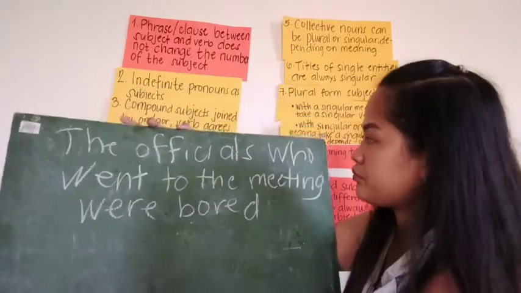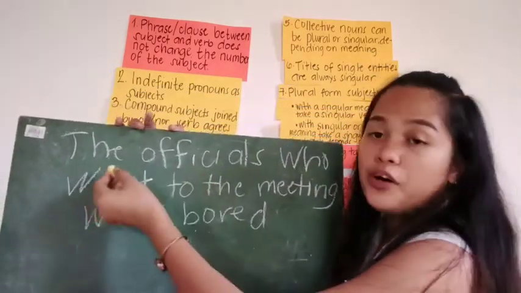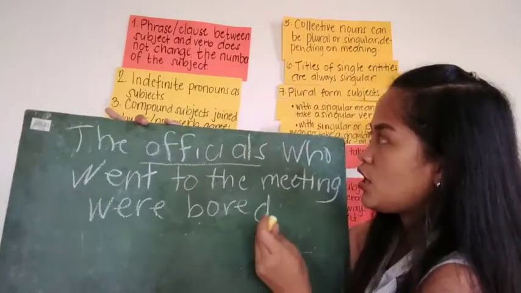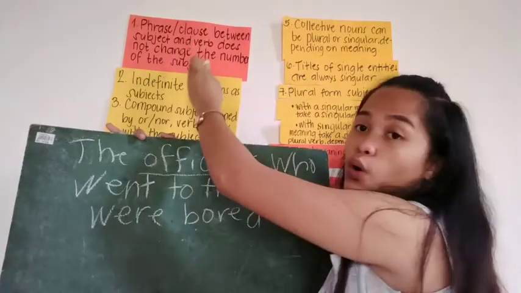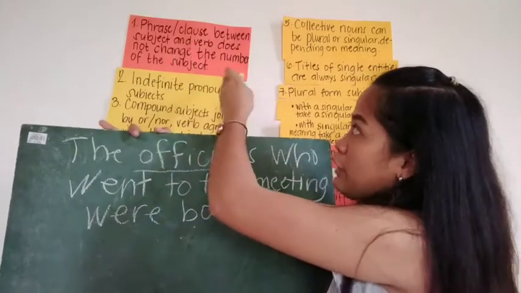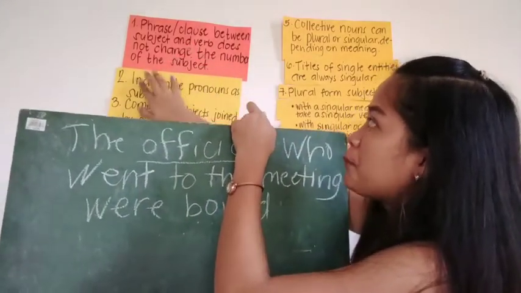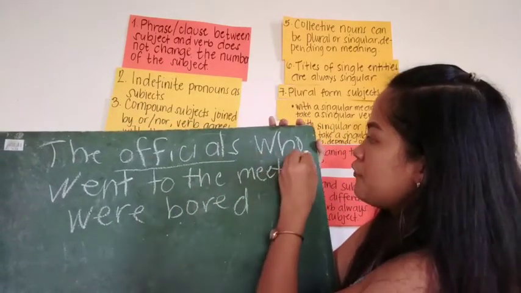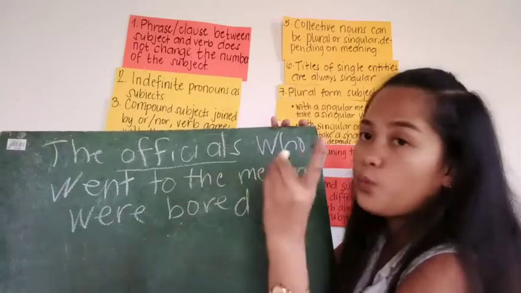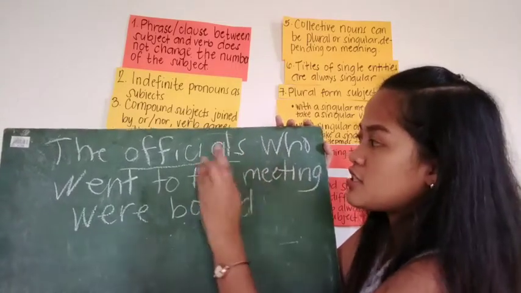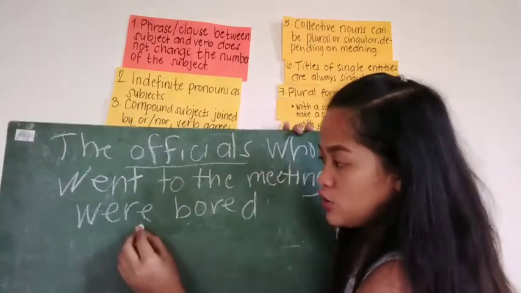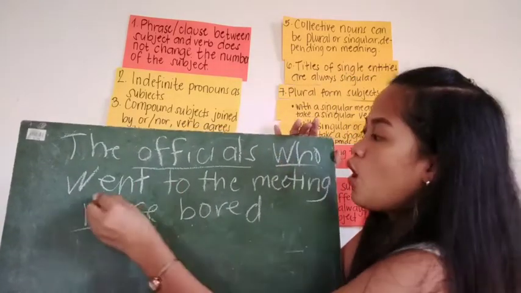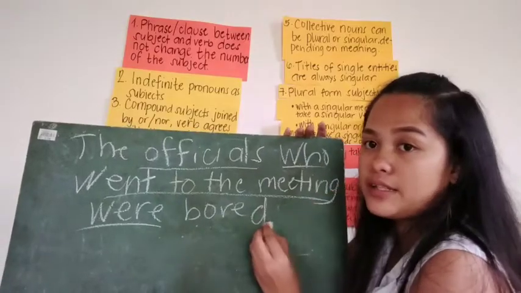So here, our noun or the subject is the officials. As said here, the phrase or the clause between the subject and the verb does not change the number of the subject. The phrase or clause in between the subject and the verb is who went to the meeting.